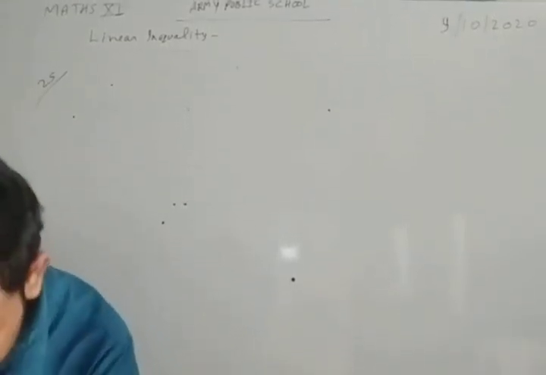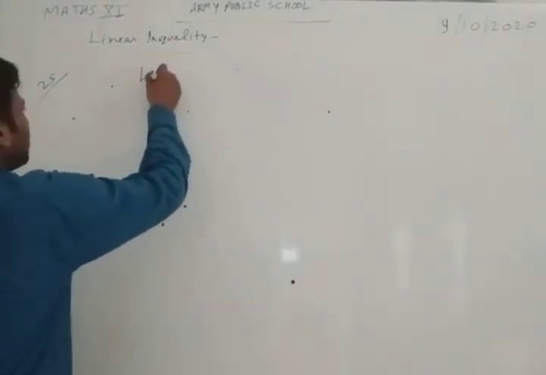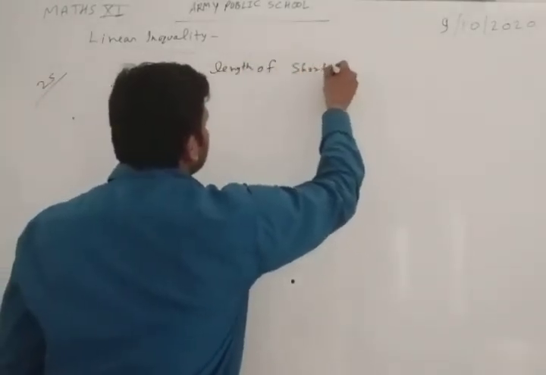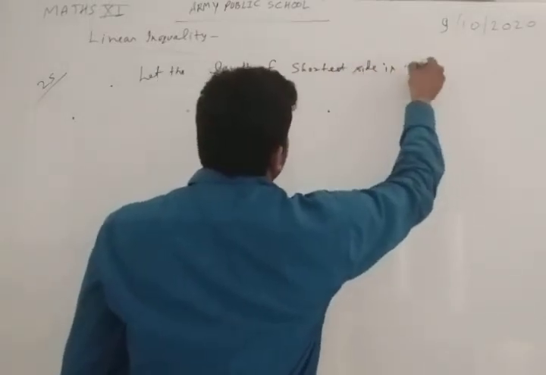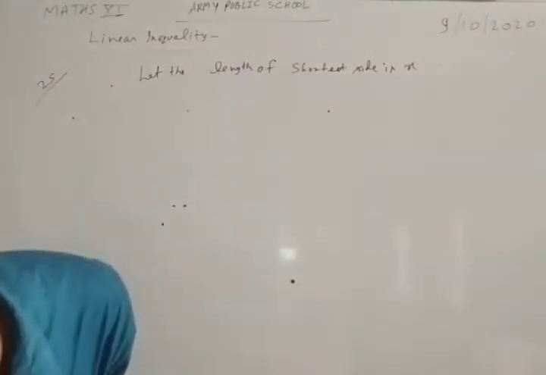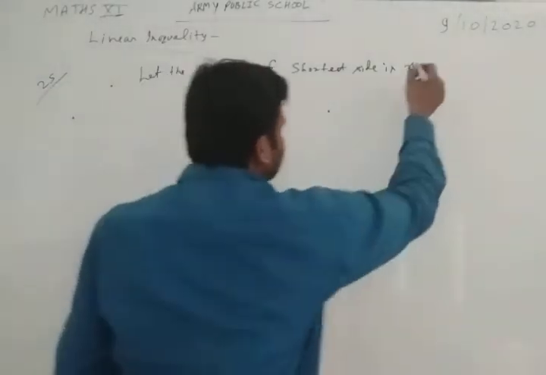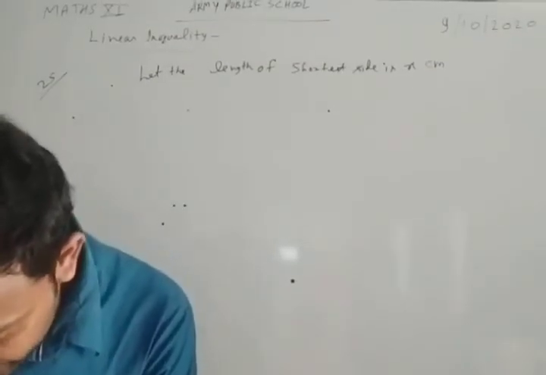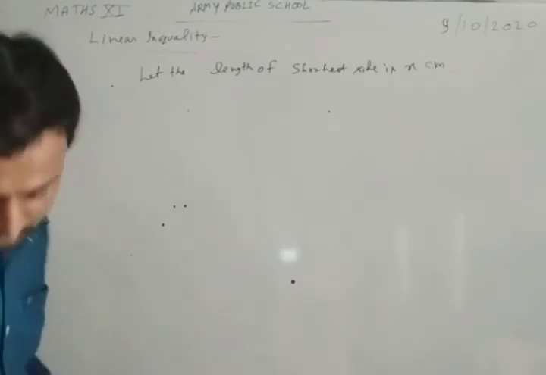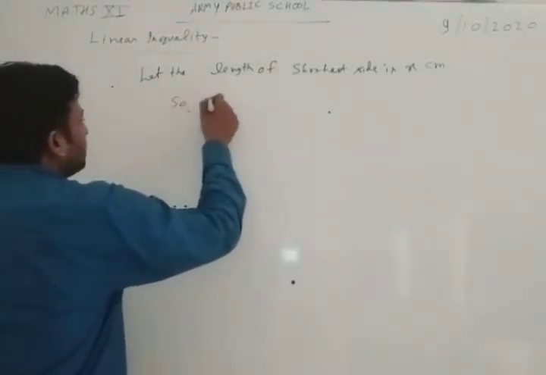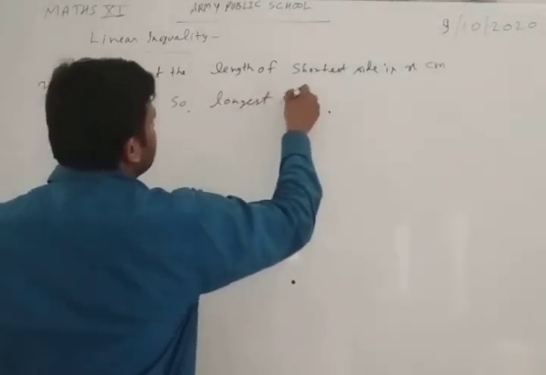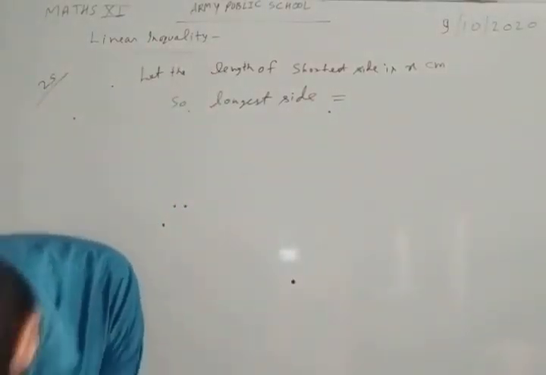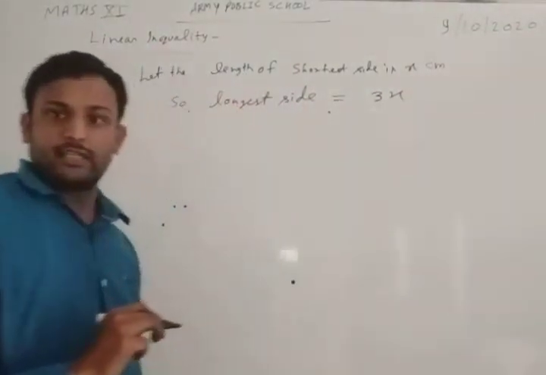So first we let the length of the shortest side be x. The length of the shortest side is x centimeters. Now, it is given that the longest side of the triangle is 3 times the shortest side, so the longest side is 3x.